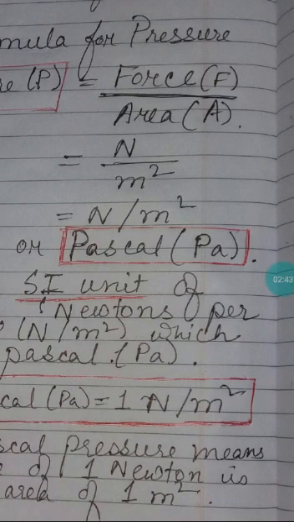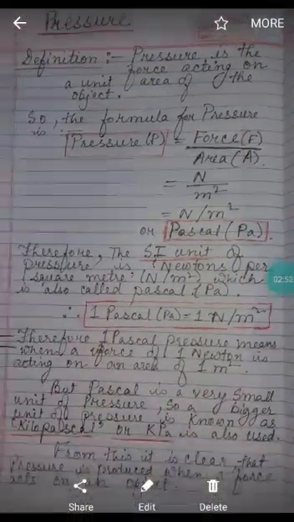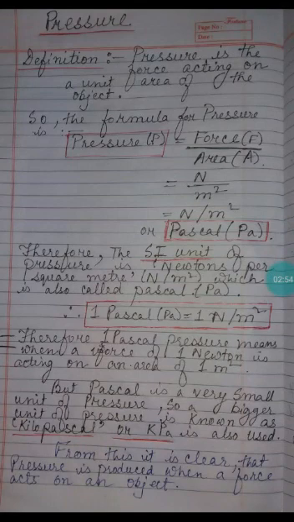Pascal is written as Pa, that is P and small letter a. Therefore the SI unit of pressure is Newton per square meter, which is also called Pascal, written as Pa. Therefore 1 Pascal pressure is equivalent to 1 Newton per square meter.